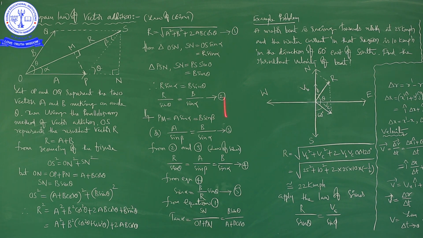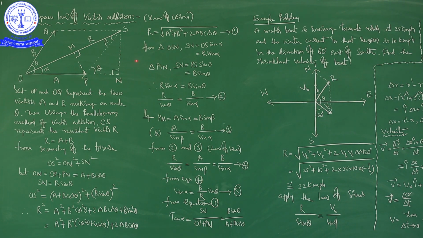Okay, right. So, now again from triangle OSN. From this triangle, SN is equal to OS sin alpha. Alpha is the angle made by the resultant vector with the horizontal, or the a vector. Whenever it is R, this is alpha, this will be R cos alpha, this will be R sin alpha.